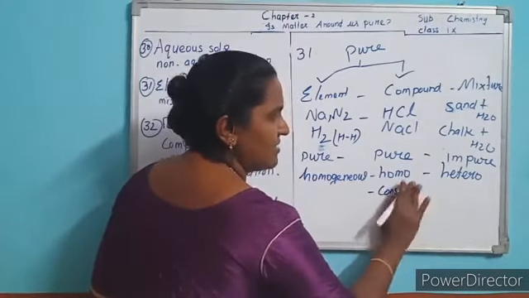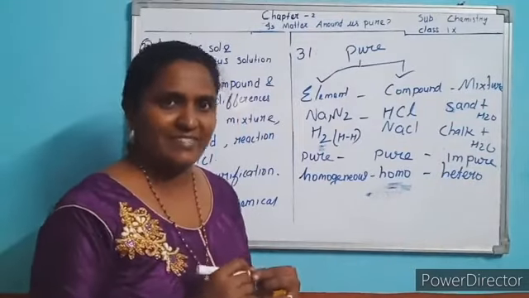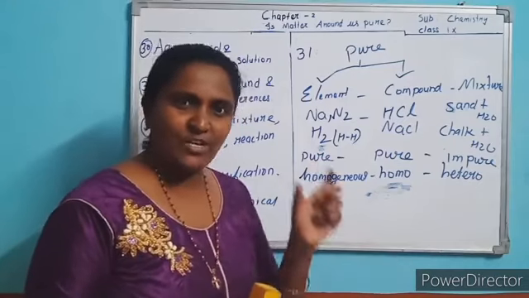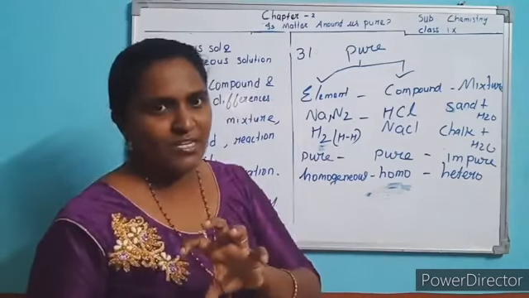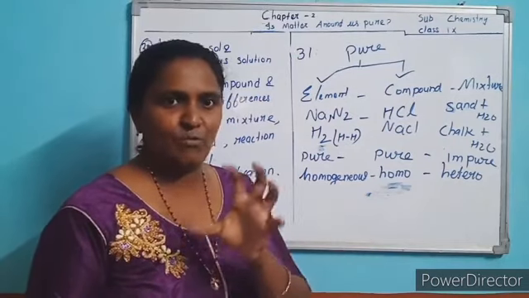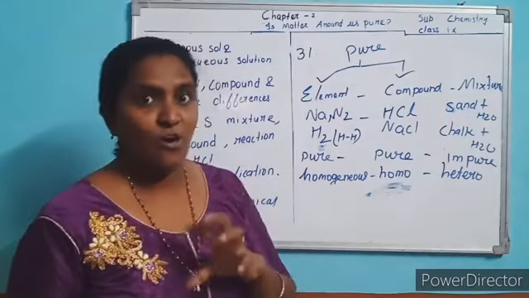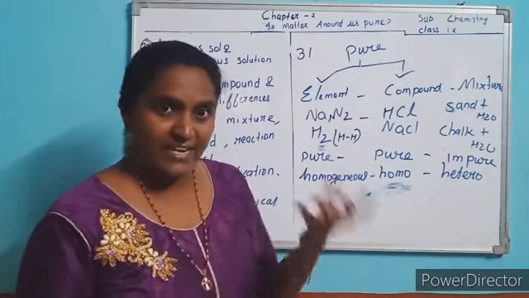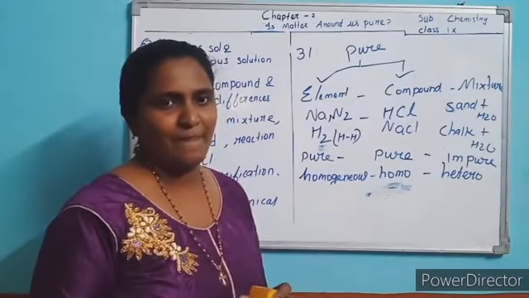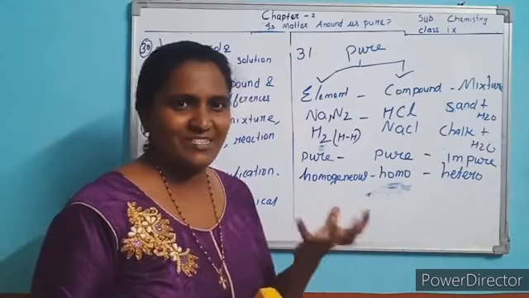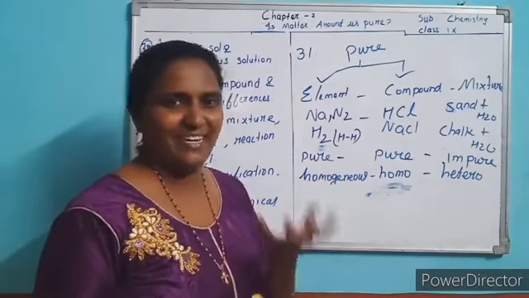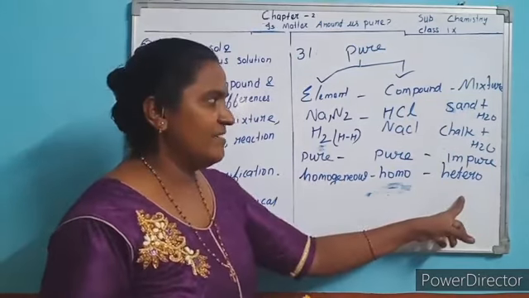Write: constituent elements. It is a long sentence. The properties of the constituent elements from which the compound is made vary. You can write with the example: oxygen, hydrogen. Water is a compound. Water is made from hydrogen and oxygen gas, which are different types of gases, but water is a liquid. So the properties vary. The elements from which the compound is made have different properties. Here it remains the same.